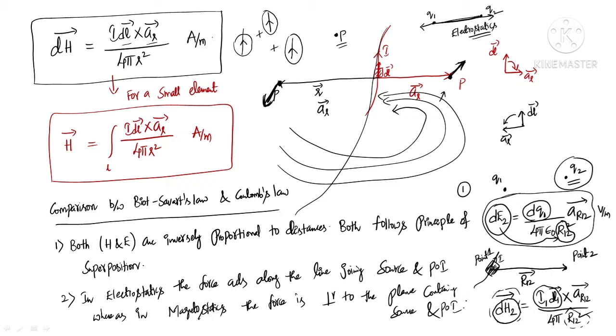Okay, this is a small comparison which gives us the similarities and the differences between Biot-Savart's law and Coulomb's law.